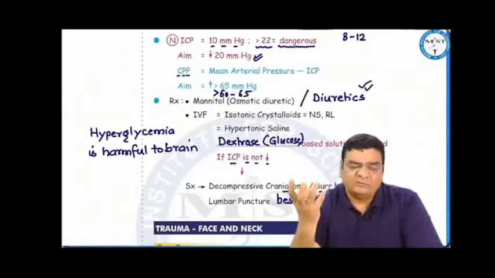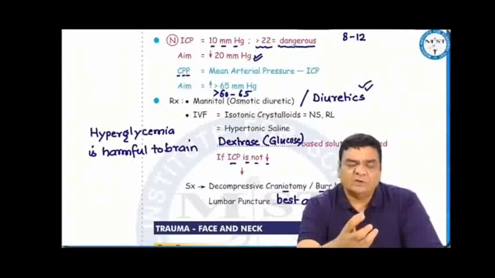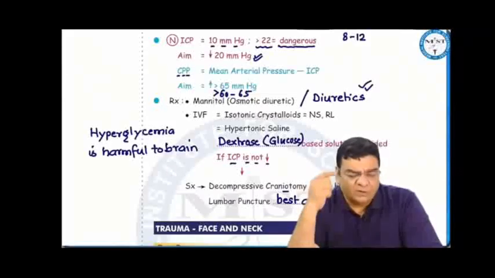if there is a large area of bleed inside the brain, if you are giving mannitol, it leaks into that bleed area, and because of osmosis, it will drive more intravascular blood into the extravascular space, further aggravating the bleed. If diuretics are not able to control the bleed, then we can create burr holes or decompressive craniotomies.